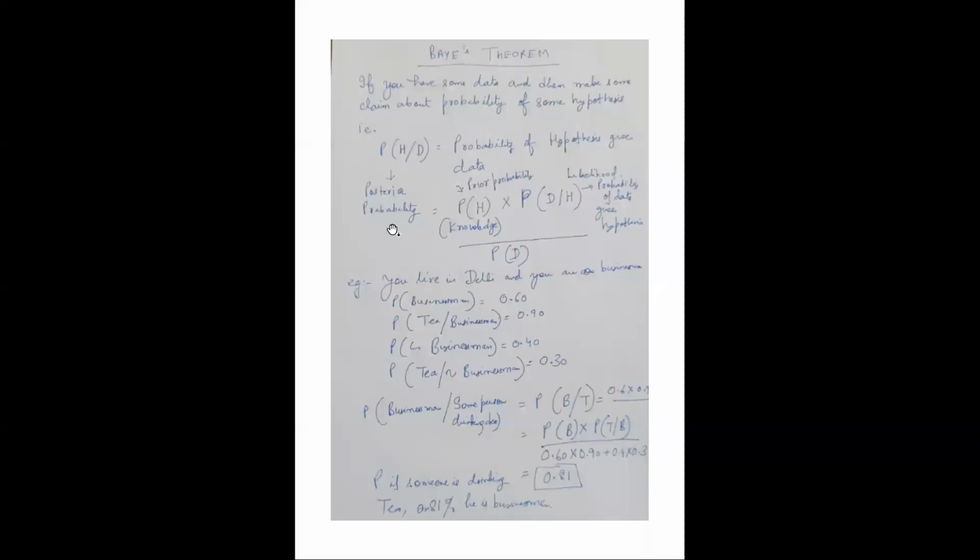At the start you may have a very small amount of data, but afterwards you can have more, so you can go on refining your hypothesis and the probability associated with it, right?